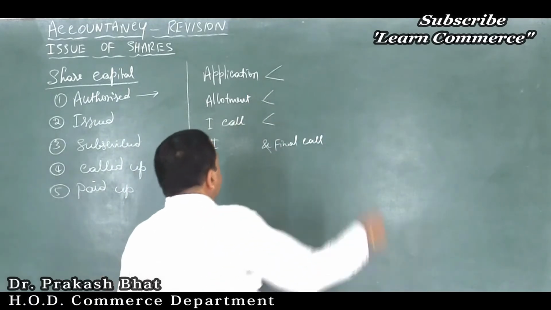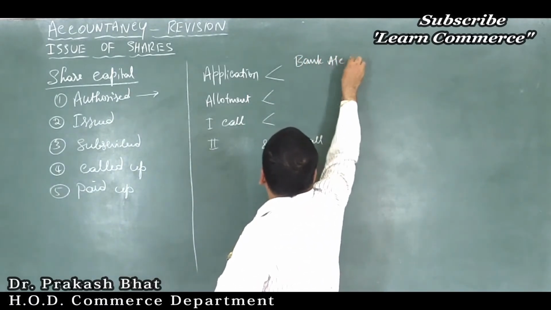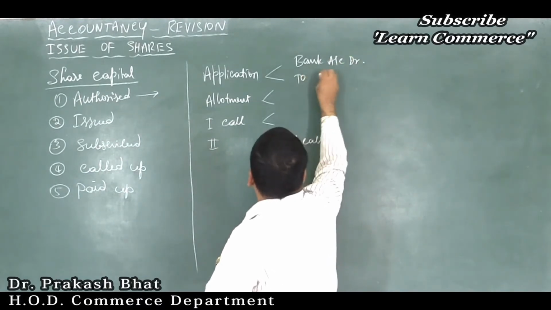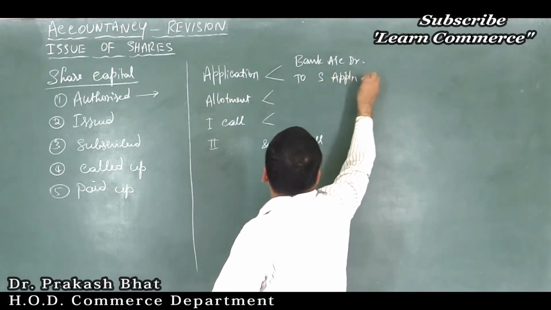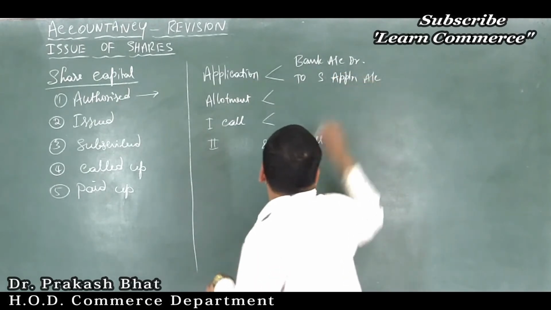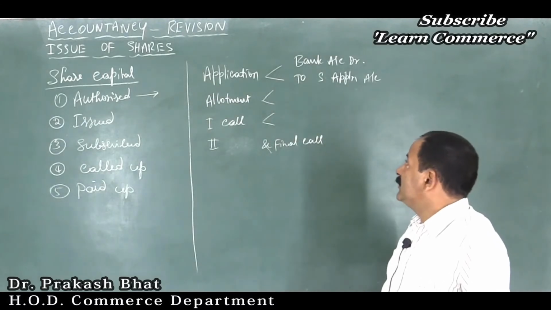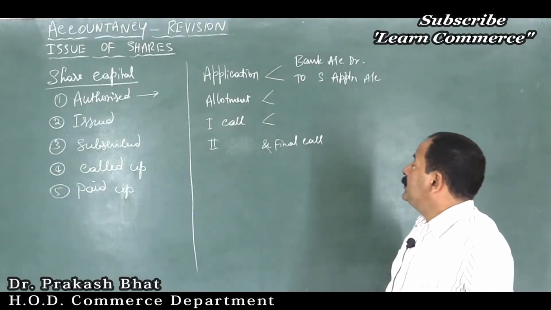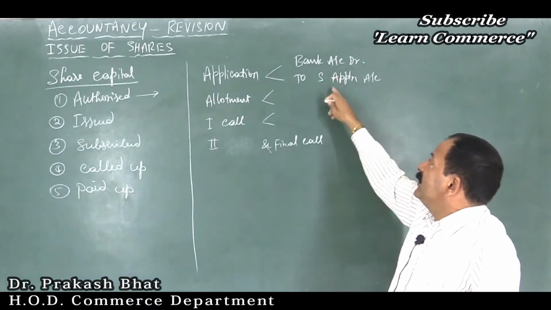So bank account debtor to share application account. This is the first entry to be passed when we issue the shares to the public, because the money is received against share application.